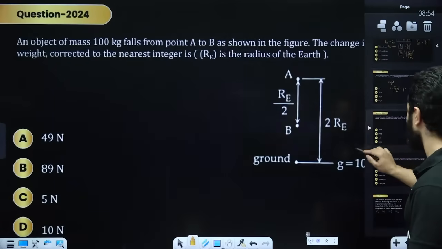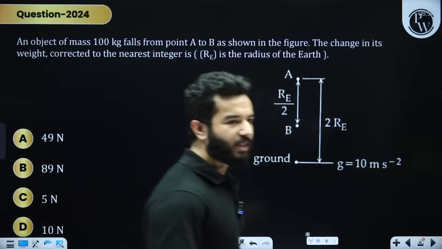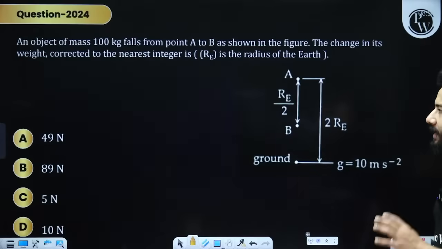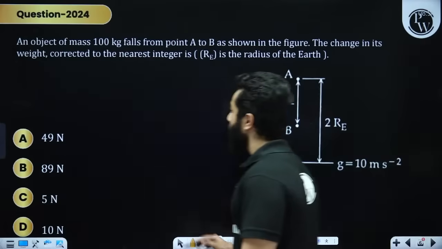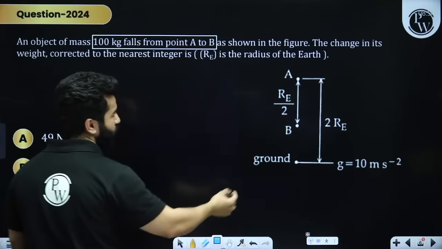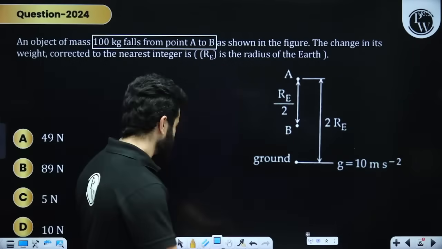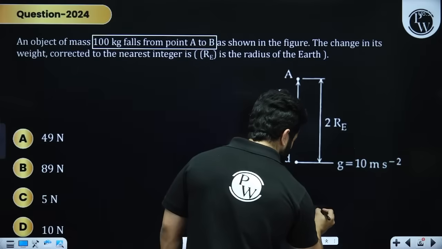this particular problem. See, this is a slightly difficult question as compared to the previous problem. In this, they are saying that we have an object of mass 100 kg and it falls from point A to point B. B is over here. And please remember that we always calculate the distance.